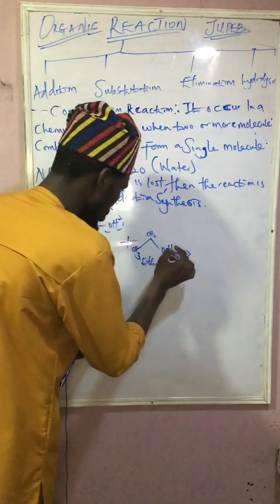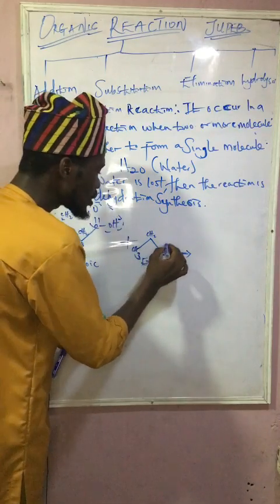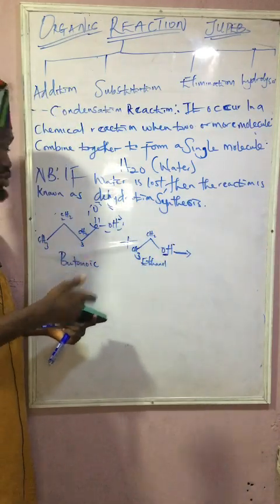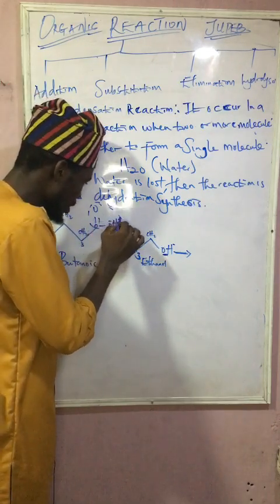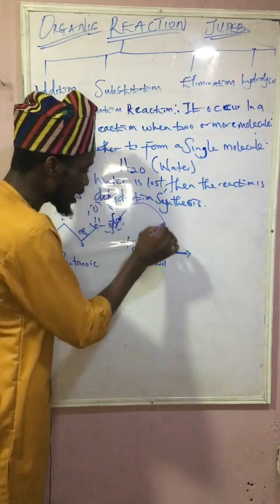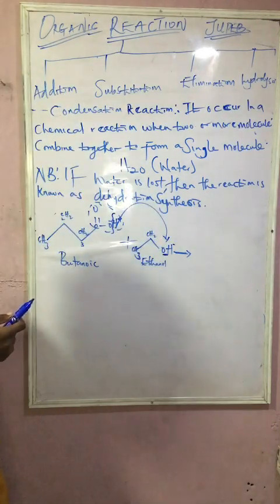And here is hydroxy as well. Which one is stronger? You can see the alcohol is very strong. So we are going to separate this. Oh yeah, positive here. So there's going to be a cleavage here. By removing this H here, reacting with this, we are having what? Water. Is that clear now?